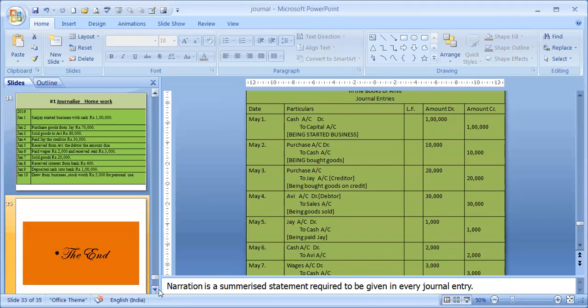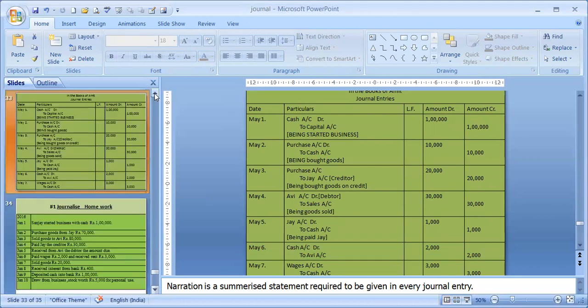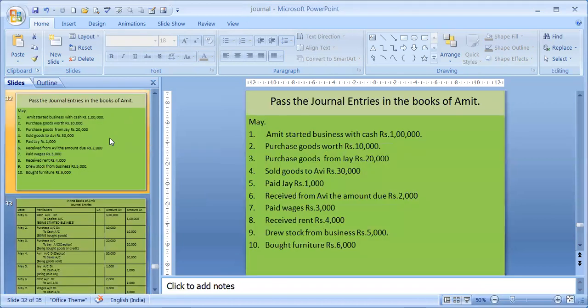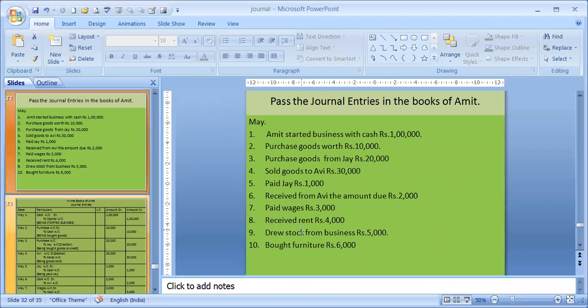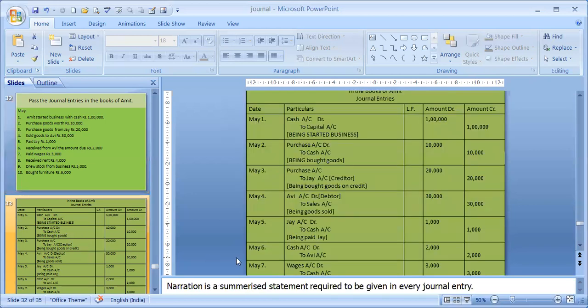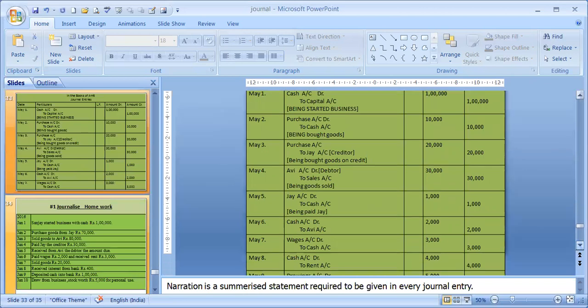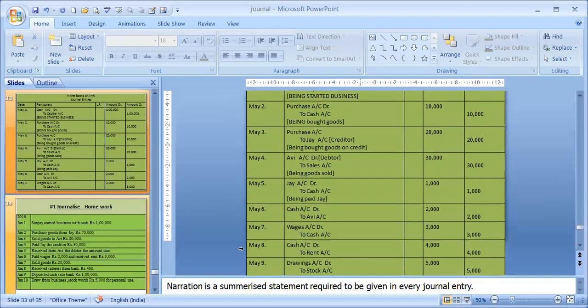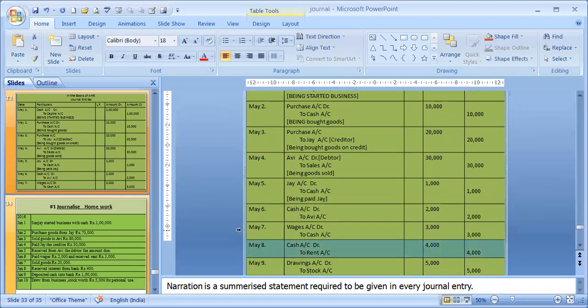Whenever cash comes into the business, it will be debited. Whenever cash goes out from the business, it will be credited. Remember this. Cash simply coming into the business, debit; going out of the business, credit. Received rent, see cash is coming in, so cash account debit to rent. Similarly, paid wages, our cash is going out, so cash is credit, and wages is an expense, that's why debit.